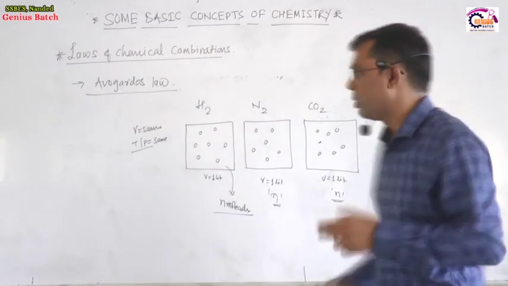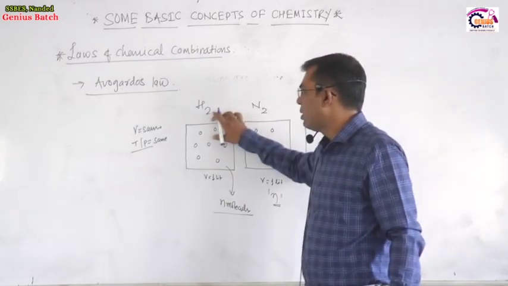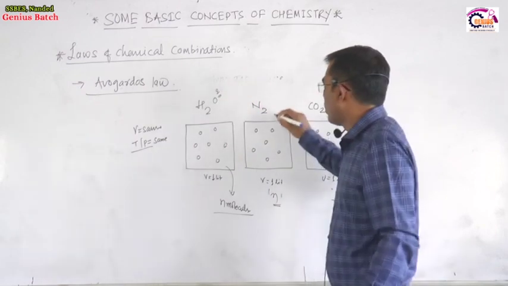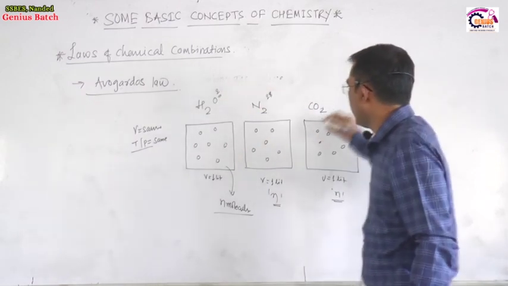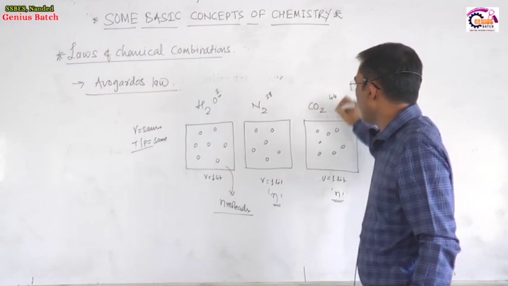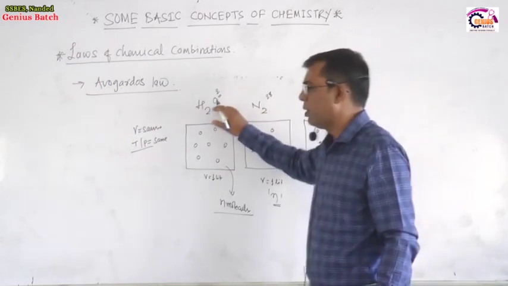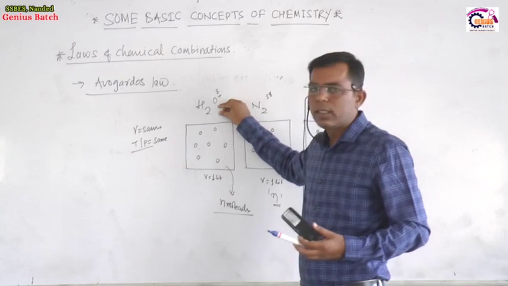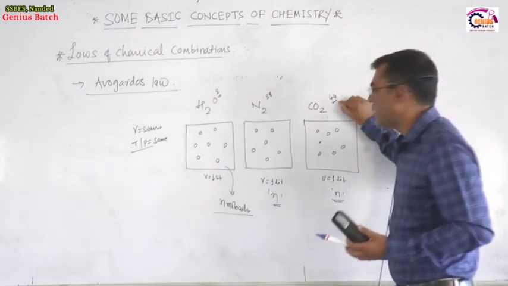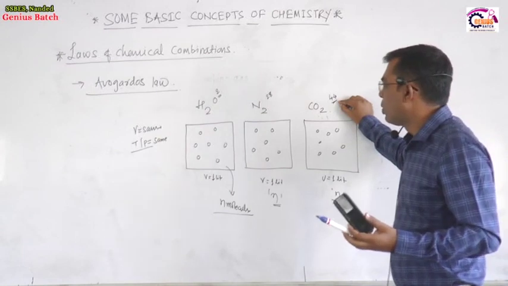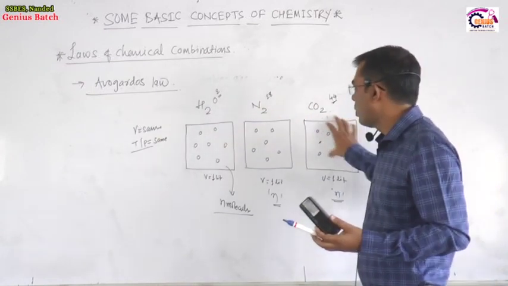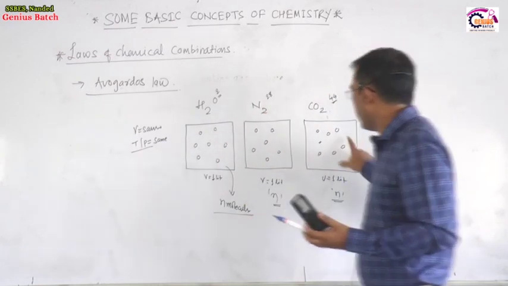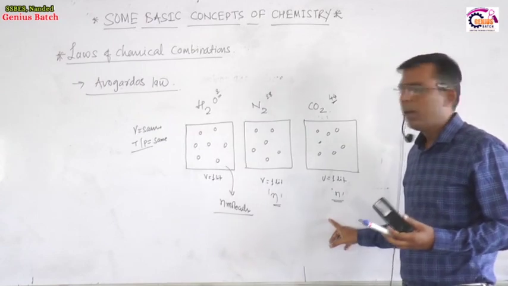The beauty of the law is that hydrogen is a small molecule with a molecular weight of approximately 2. Nitrogen, one molecule weighs 28. Carbon dioxide, one molecule is 44. If you compare these three gases, hydrogen is a smaller molecule and carbon dioxide is heavier, a bigger molecule. But whether it is a small, big or intermediate molecule, each contains n particles.